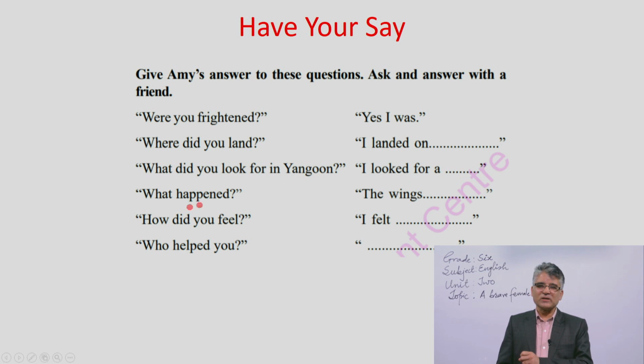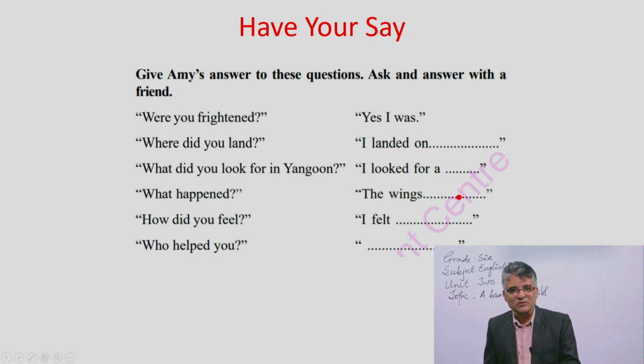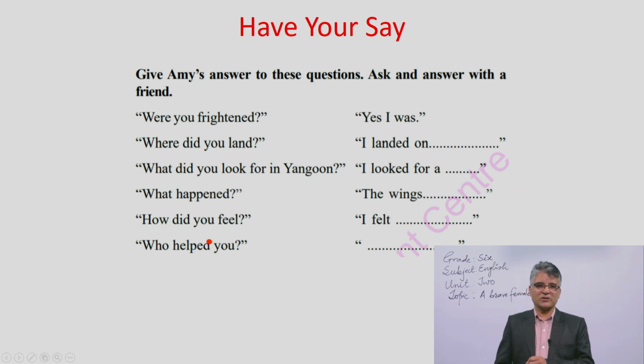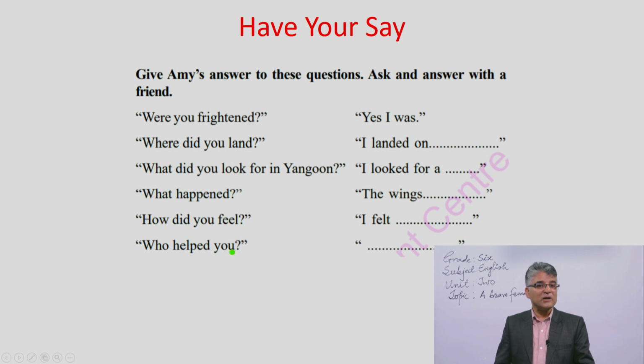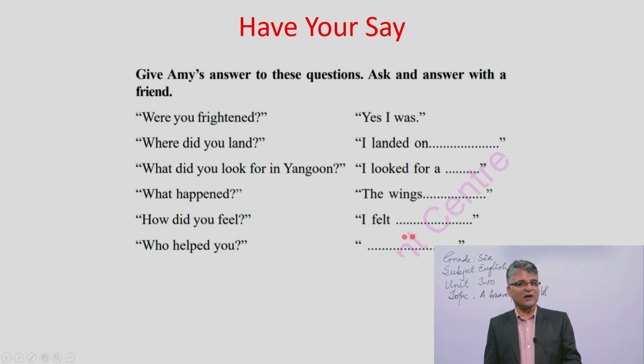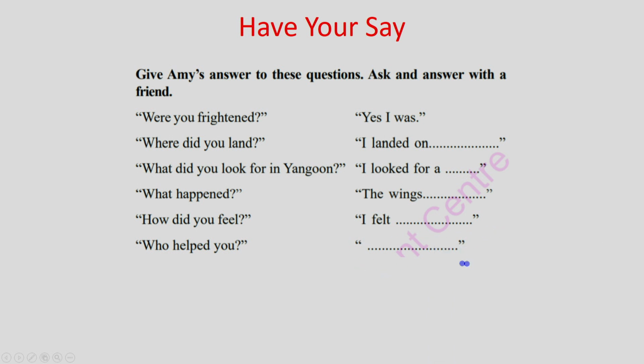Next question is, what happened there? The wings were. So, remember what happened to the wings? And how did you feel? Again, this is the next question to Amy. An answer, you can begin with, I felt. You please fill in the blanks. And the next question is, who helped you? Please find out. Here you get no clues, you have to write the entire sentence.